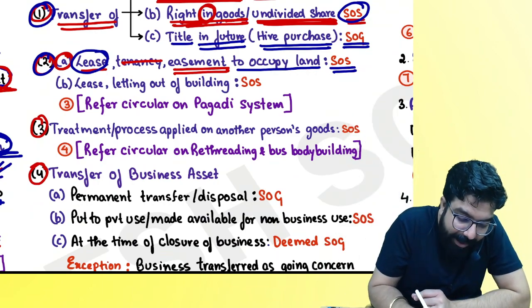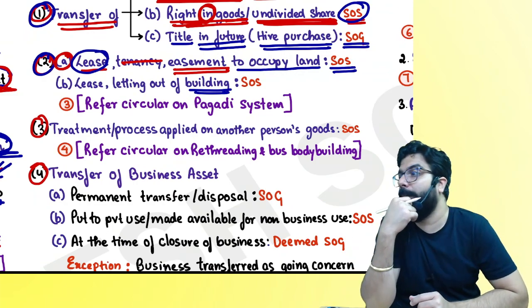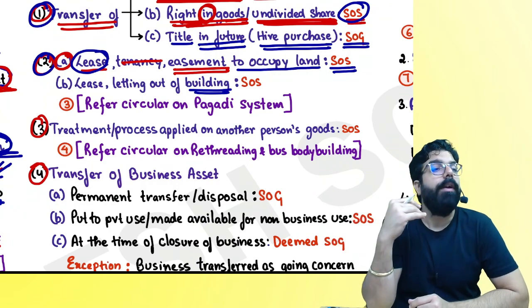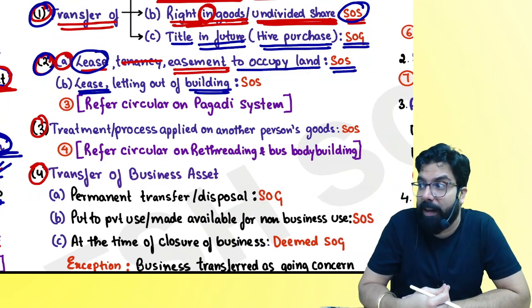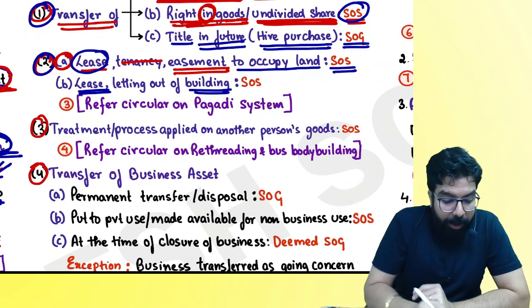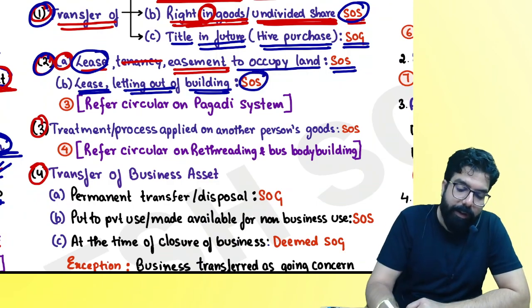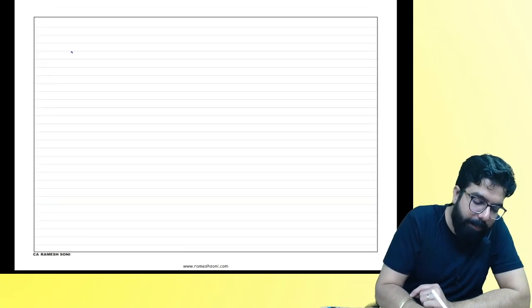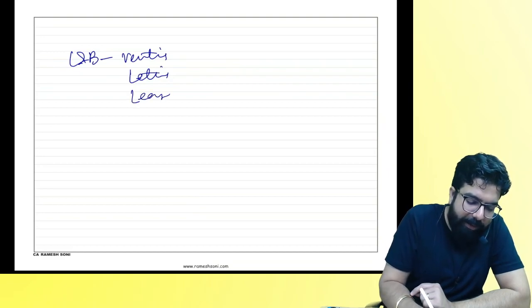Okay. Building. I had a building. I rented out the building. Supply of goods or supply of service? Service. I went ahead and gave my building on lease. You will see buildings are given on lease also. Have I given you supply of goods or supply of service? Letting out, renting out of building is always supply of service. So what did we learn? People, land and building, renting, letting out, lease is always what, everyone? Supply of service.